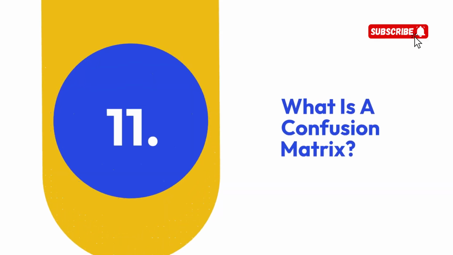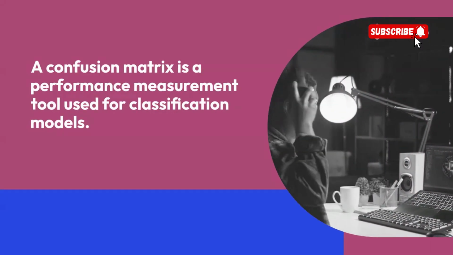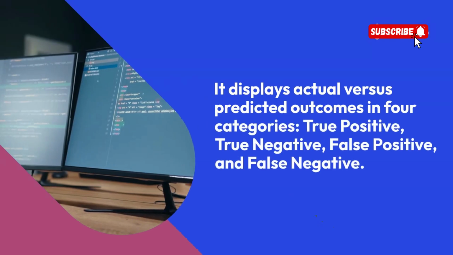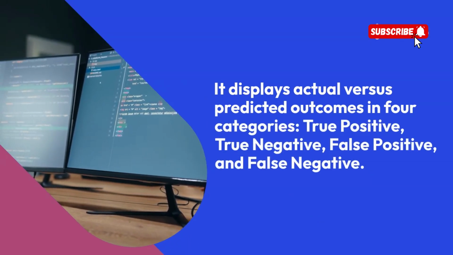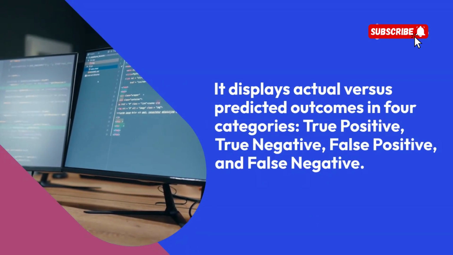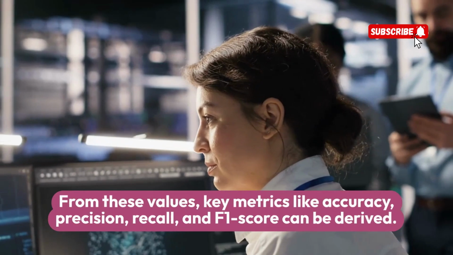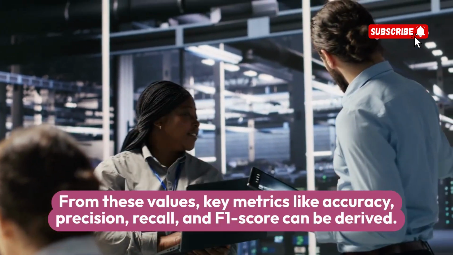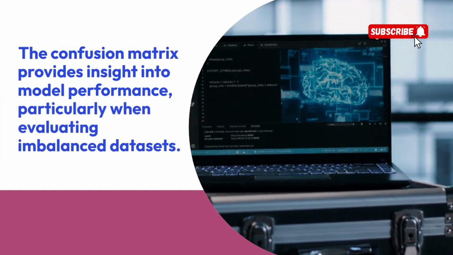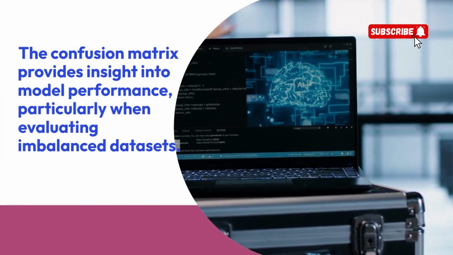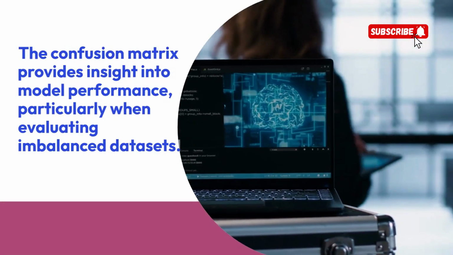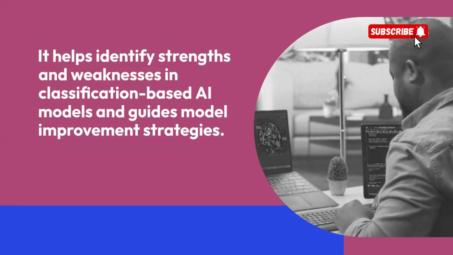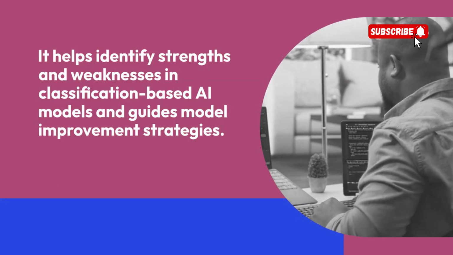11. What is a confusion matrix? A confusion matrix is a performance measurement tool used for classification models. It displays actual versus predicted outcomes in 4 categories: true positive, true negative, false positive, and false negative. From these values, key metrics like accuracy, precision, recall, and F1 score can be derived. The confusion matrix provides insight into model performance, particularly when evaluating imbalanced datasets. It helps identify strengths and weaknesses in classification-based AI models and guides model improvement strategies.